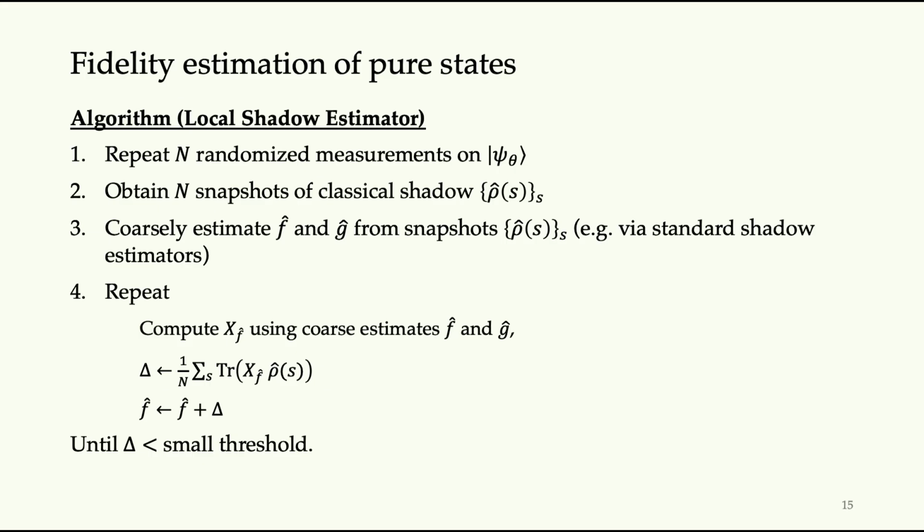The first step, we need to obtain a coarse estimate of theta, and you can do that by, for example, just using the classical shadow estimator. And in the second step, you start to use this local shadow estimator once you have a coarse estimate of your unknown variable f, and then you keep computing the deviation observable using the updated value of f, and keep updating the value of your local shadow estimator and repeat that many times until the result converges.